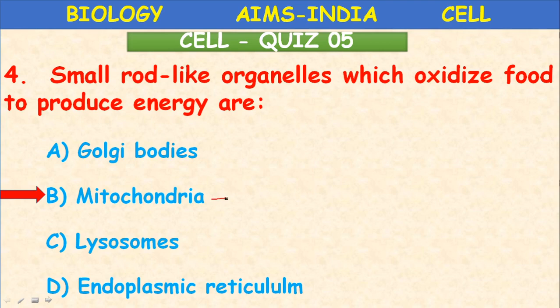That's why they are called powerhouses of the cell. They produce energy in the form of ATP. What is ATP? Energy currency, adenosine triphosphate. When digested food materials reach the cells, glucose, amino acids, and fatty acids are oxidized to release energy. So mitochondria, B, is the correct answer.